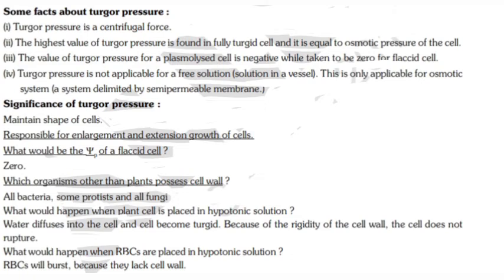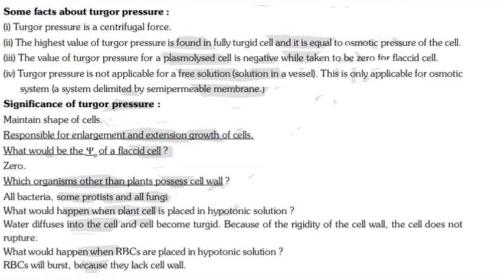Significance of turgor pressure. Turgor pressure maintains the shape of cells and is responsible for enlargement and extension growth of cells. Let's see some questions about turgor pressure. What would be the pressure potential of a flaccid cell? Answer, it is 0. Which organism other than plants possesses a cell wall? All bacteria, some protists and all fungi possess a cell wall.